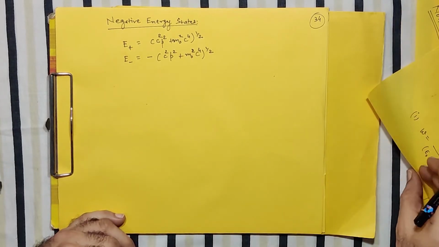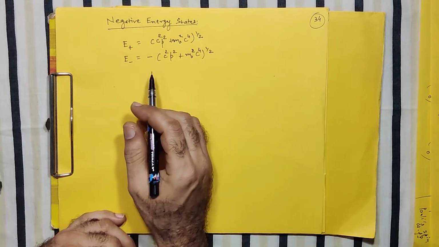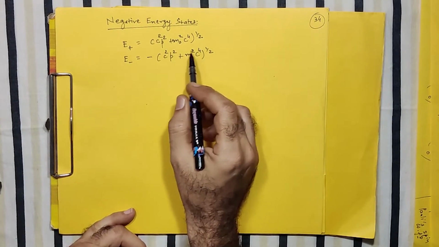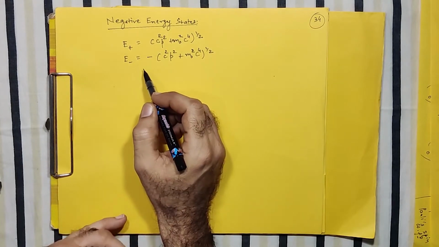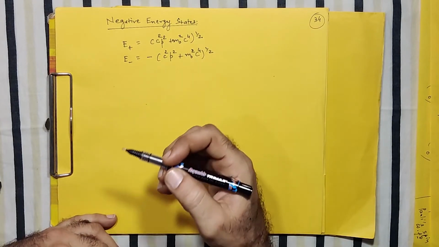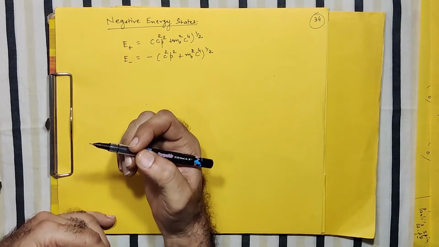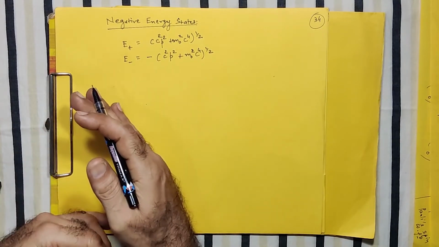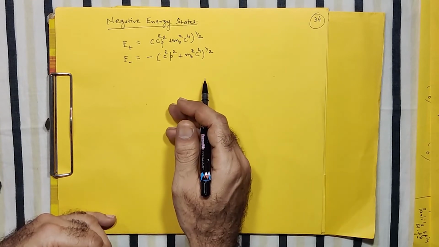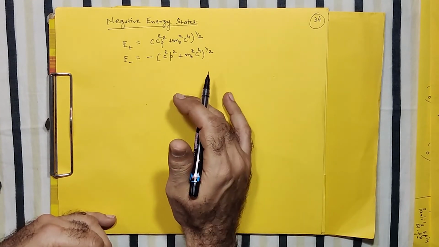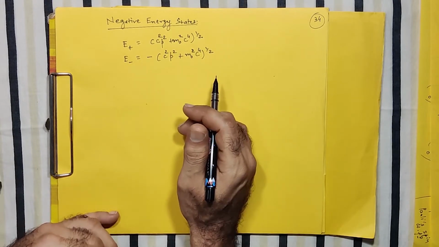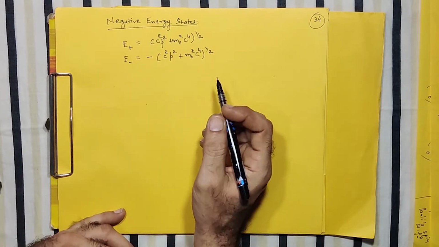And now this negative energy is to be explained. So we start with the understanding of these negative energy states, and what is the justification, what is the physical interpretation Dirac has given, that we try to see first. And towards the end of this topic, we will also try to understand the significance of the negative energy states in the context of the KG equation.